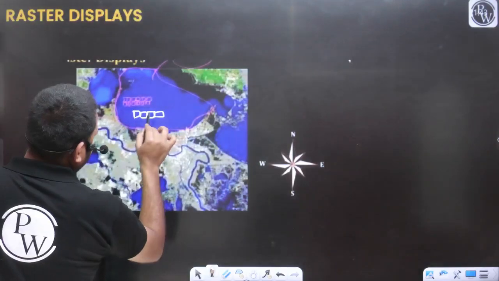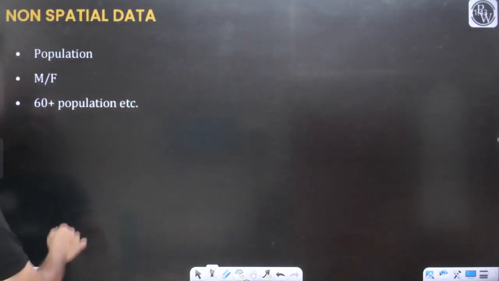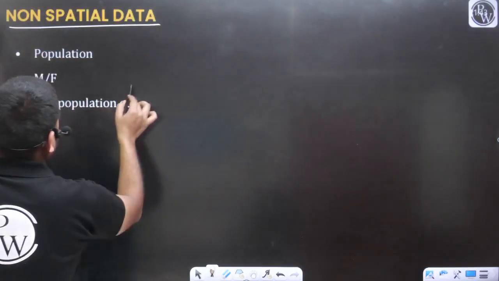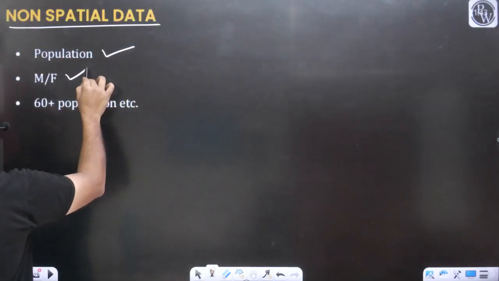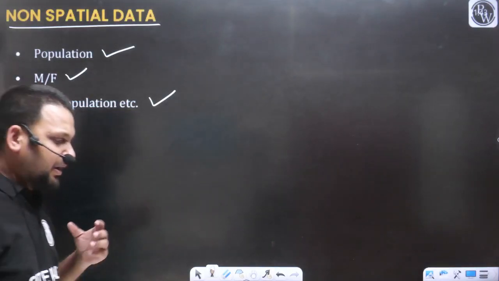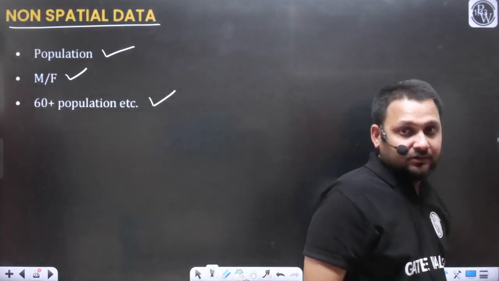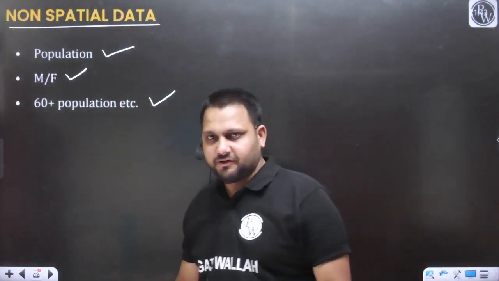So that is the raster representation. And we have already discussed the non-spatial data like population, male female population, 60 plus population, senior citizen population. This is attribute associated data. I hope the point is clear to everyone.